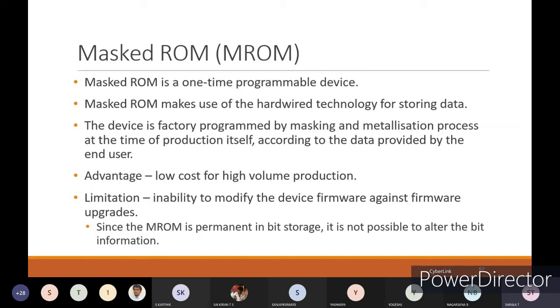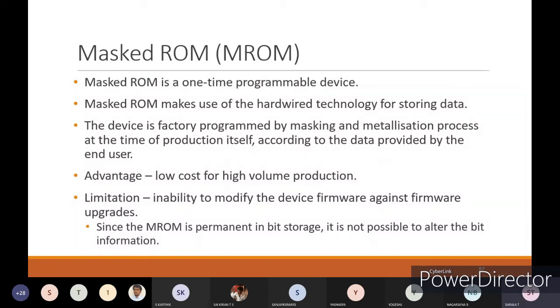That is masked ROM. Advantages: low cost for high volume production. Limitation is inability to modify the device firmware against firmware upgrades. Since the MROM is permanent in bit storage, it is not possible to alter the bit information.